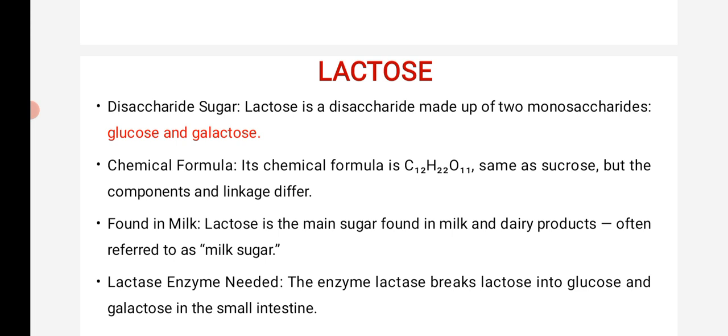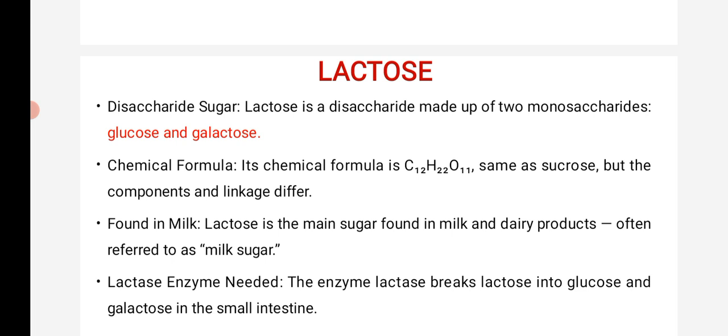Lactose is also a disaccharide. It is made up of two monosaccharides, glucose and galactose. Just remember, sucrose is a combination of glucose and fructose. The chemical formula of lactose is C12H22O11, same as sucrose, but the components and linkages are different. So the formula is the same, but the combination differs. Lactose is found in milk. It is the main sugar found in milk and dairy products, so lactose is also called milk sugar.